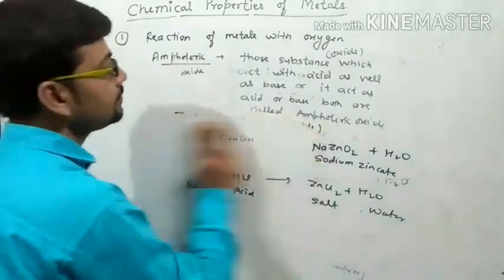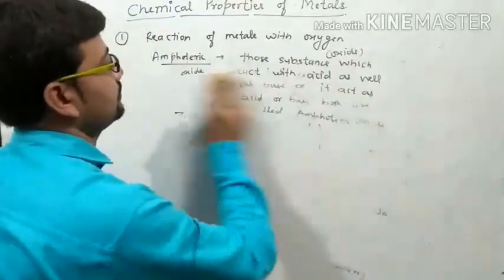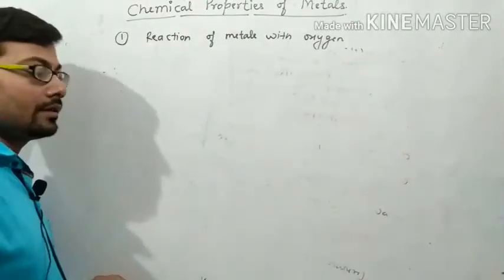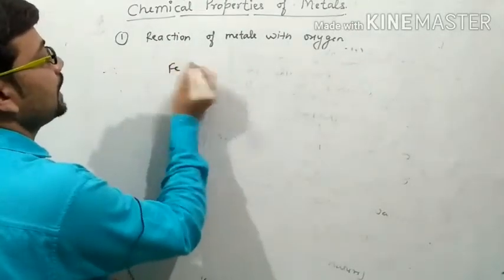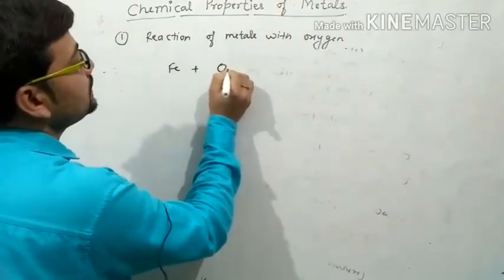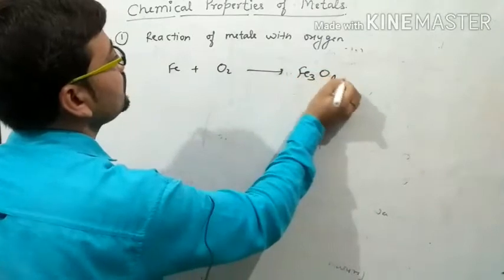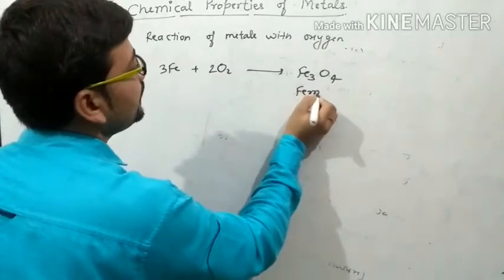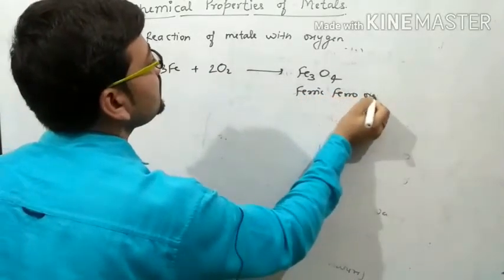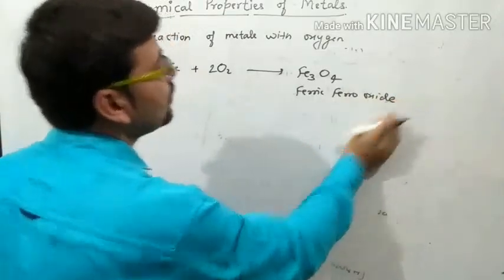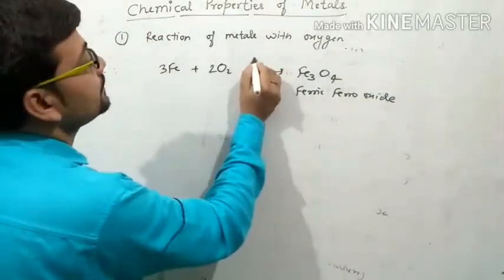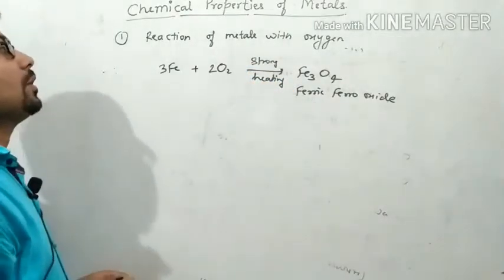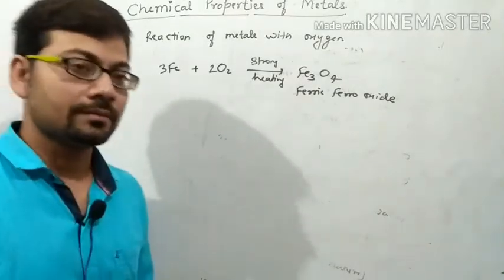Similarly, in the case of iron, it reacts with oxygen on strong heating, then it forms Fe3O4, that is ferroso-ferric oxide. So this is all about when metal reacts with oxygen.